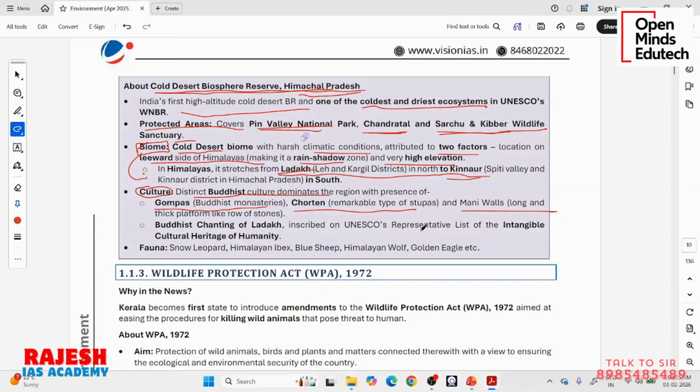And there is something called the Representative List of Intangible Cultural Heritage of Humanity. UNESCO maintains it. We are talking about UNESCO's World Network of Biosphere Reserves. The same UNESCO also maintains the Representative List of Intangible Cultural Heritage of Humanity. As I told in the previous class, heritage is of two types. One is natural heritage, another one is cultural heritage. When we talk of these biosphere reserves, national parks, etc., this cold desert biosphere reserve is a natural heritage.